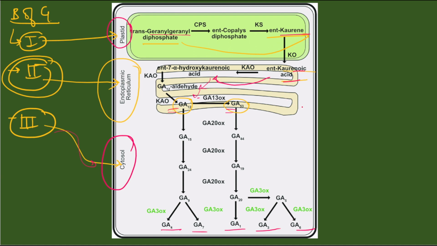So this is the biosynthesis of gibberellins, which takes place in 3 stages and in 3 different places. First the plastid, where geranyl diphosphate gets converted into choline. Then the endoplasmic reticulum, where caronic acid gets converted into GA12 and GA53, and then the cytosol, where we obtain the results, that is GA4, GA7, GA1, GA3 and GA6. So this is the process of biosynthesis of gibberellin.